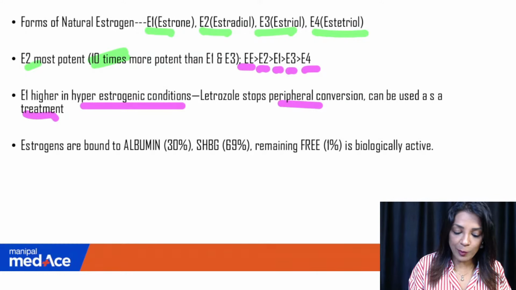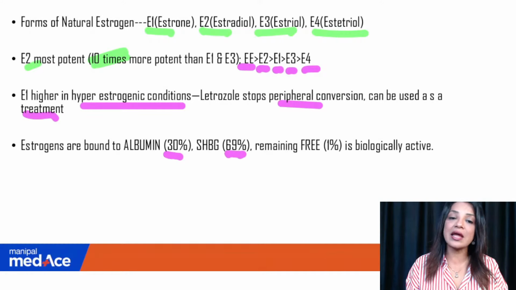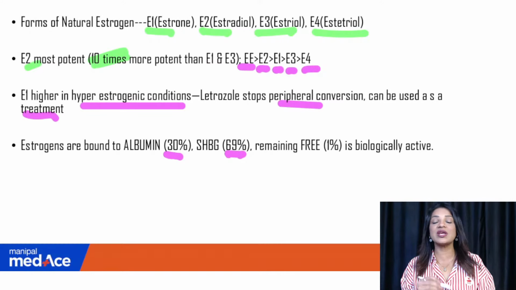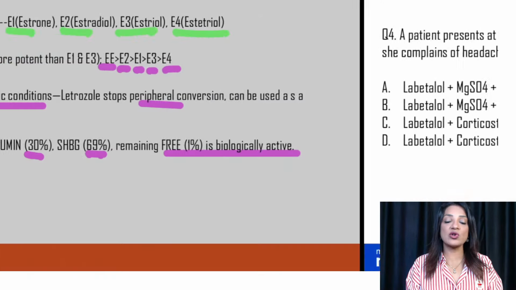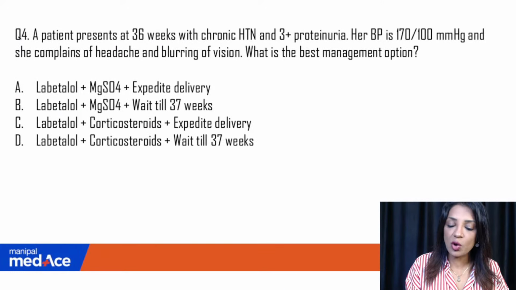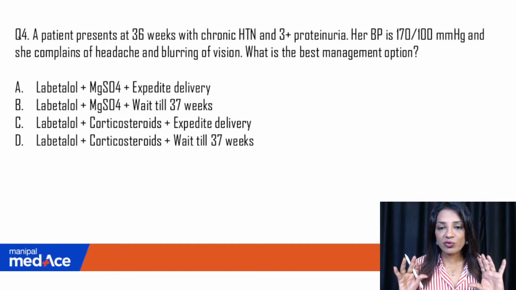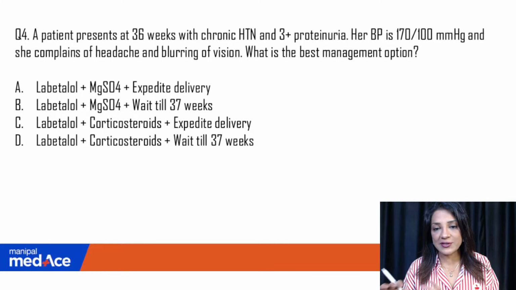Estrogens are bound to albumin 30% and 69% to SHBG, and we know that estrogen increases the SHBG production, and the remaining free 1% is biologically active. Okay, this is all you need to know about estrogens. I just wanted to complete that topic, so I took some extra lines from my lectures.